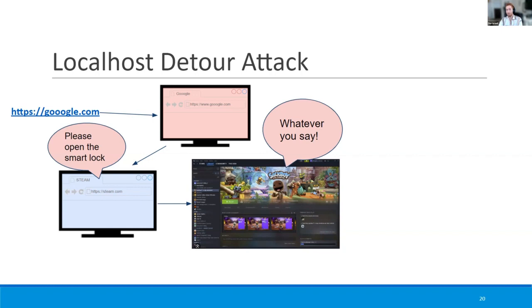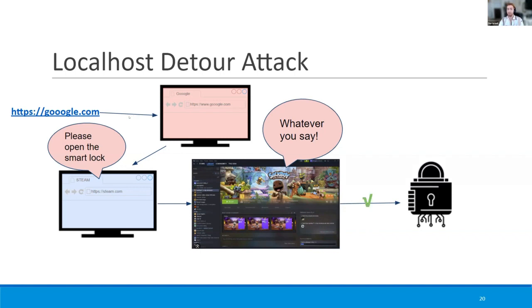So now the Steam software will be exploited and will send a request to the IoT device. Now, again, this is a weird behavior. Why is that? Because it's a request initiated by an external server to an internal device. So presumably, the private network access mitigation I just talked about should have mitigated this request, but it didn't.